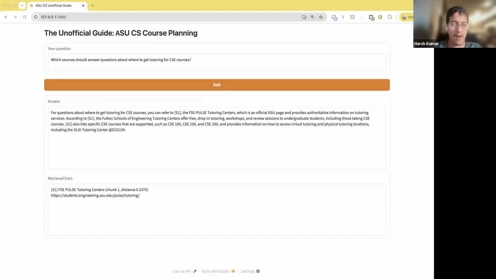This points to FSC Pulse Tutoring Centers, which is the correct official tutoring source. The citation is visible here, and it includes the source list, the chunk, the distance score, and the URL. This is a good result because the answer is grounded and retrieved from the ASU resource, not from the general model knowledge.